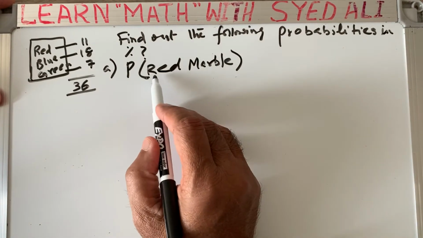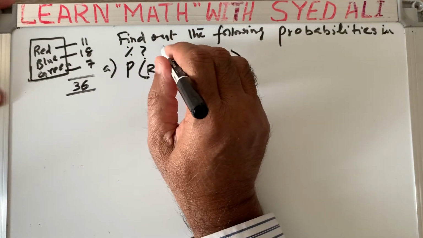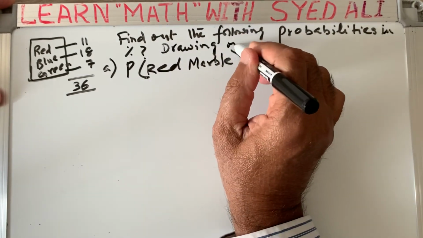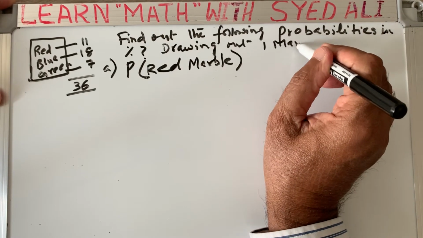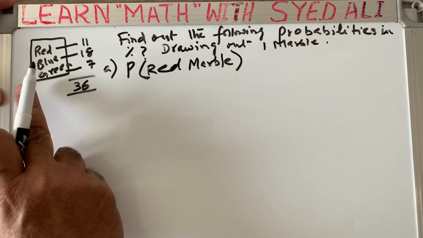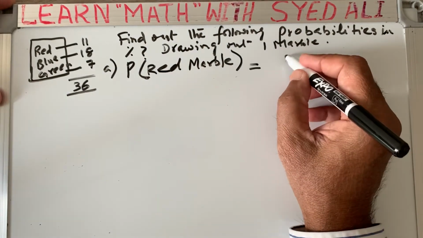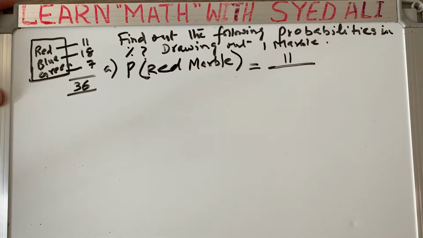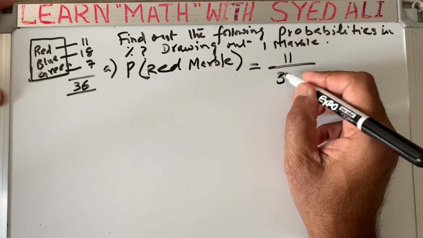What is the probability of getting a red marble if we draw one marble out of the box? What is the probability that it is a red marble? How many red marbles are there? 11. So the possibility of the event to happen is 11, but the total possibility is 36. So 11 divided by 36 is your probability.